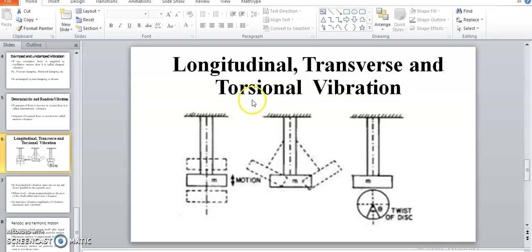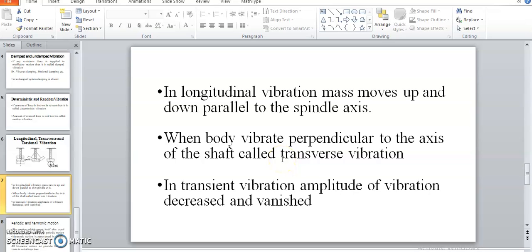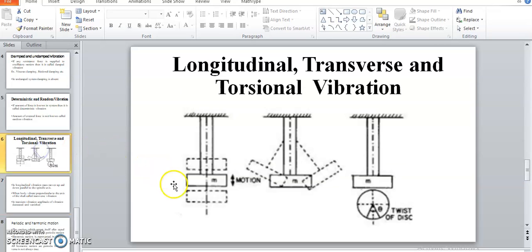Another one is longitudinal, transverse and torsional vibration. According to the motion of that particular body with respect to the axis, they are again classified as longitudinal, transverse and torsional vibration. So in longitudinal vibration, the mass moves up and down, which is parallel to the spindle axis. Such type is called a longitudinal vibration.